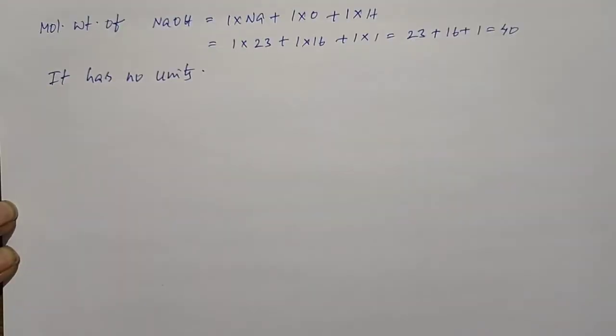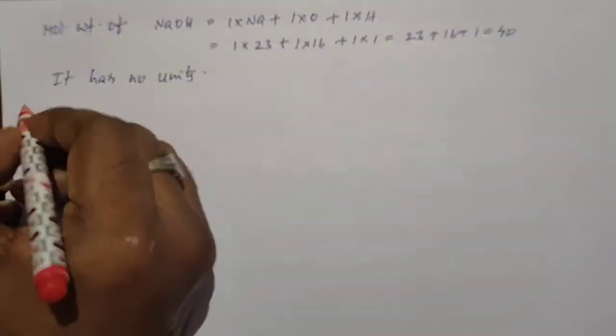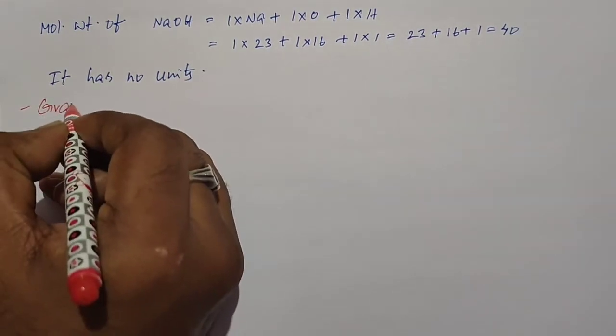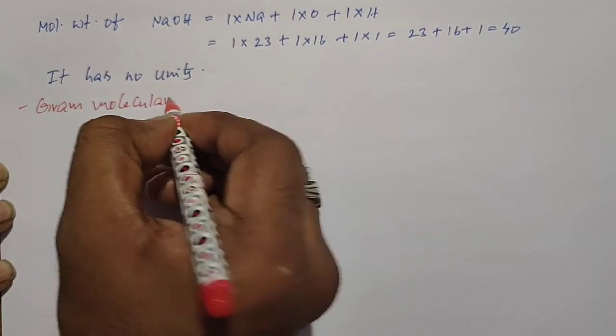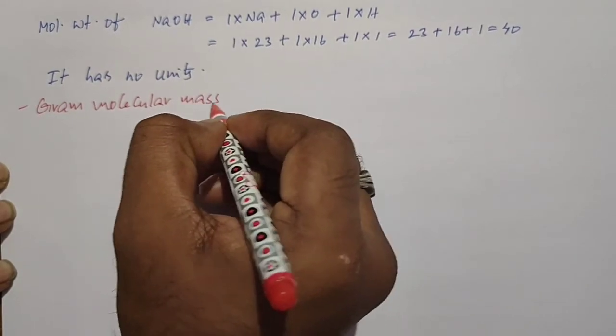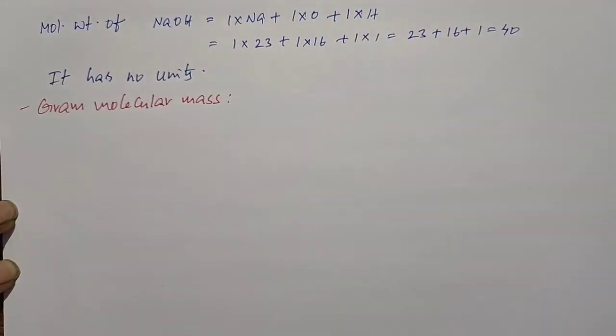Okay, next, gram molecular mass. So like gram atomic mass, the expressing of molecular mass in terms of grams we call as gram molecular mass.